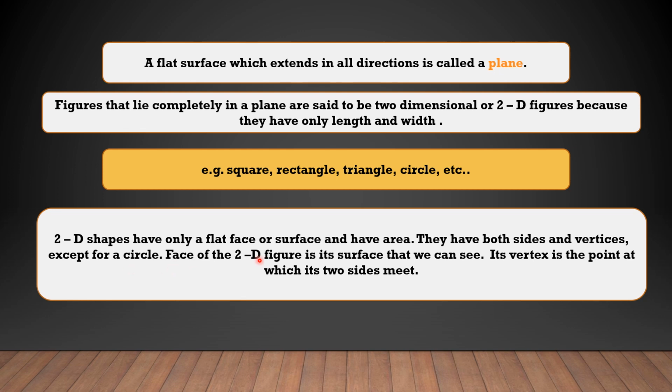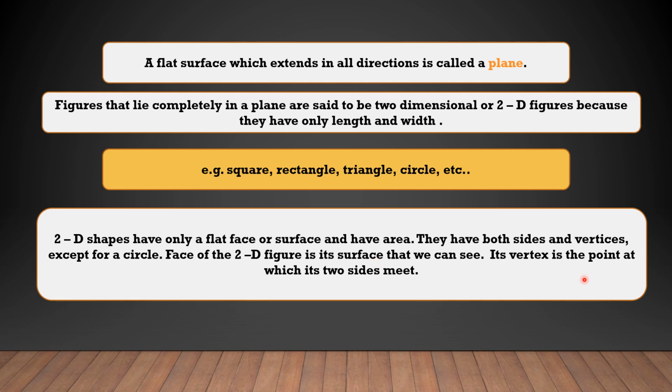The face of a 2D figure is its surface that we can see. For example, we see a triangle, and we can understand it as a triangle because of the flat surface we can see. So the face of a 2D figure can be identified by seeing its surface.